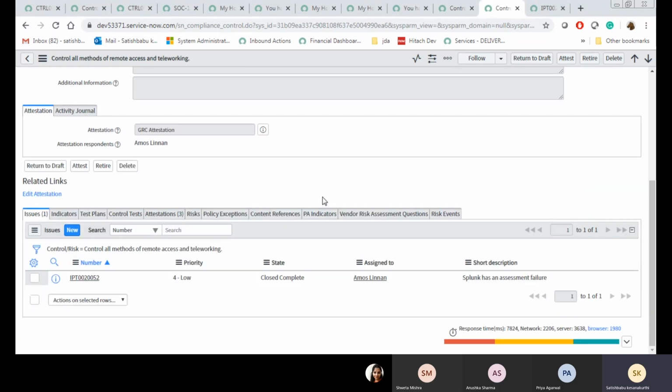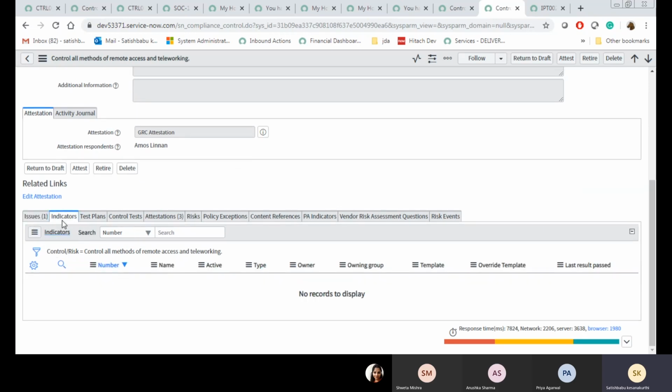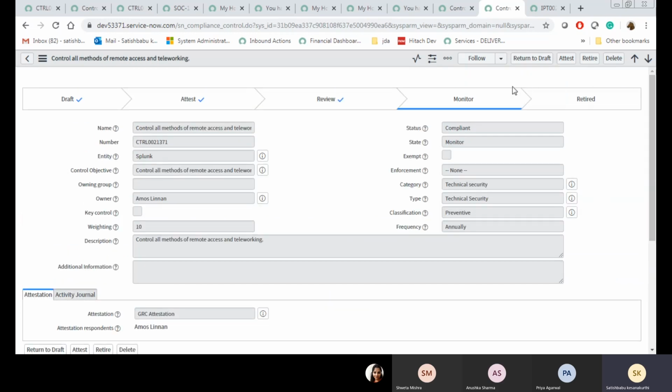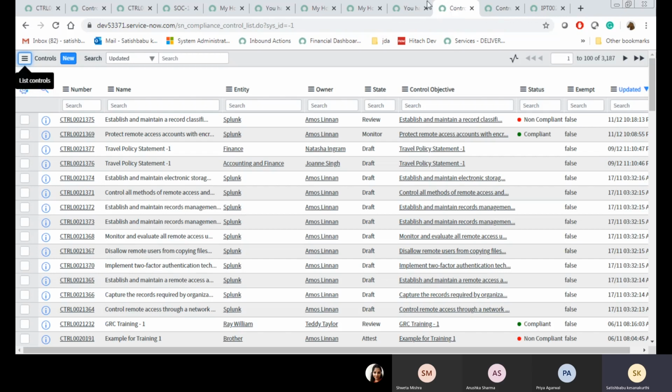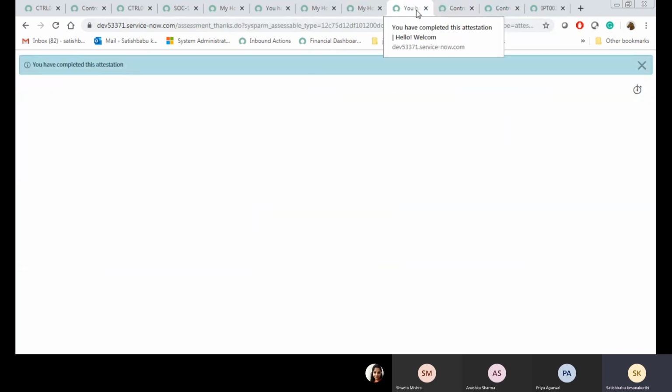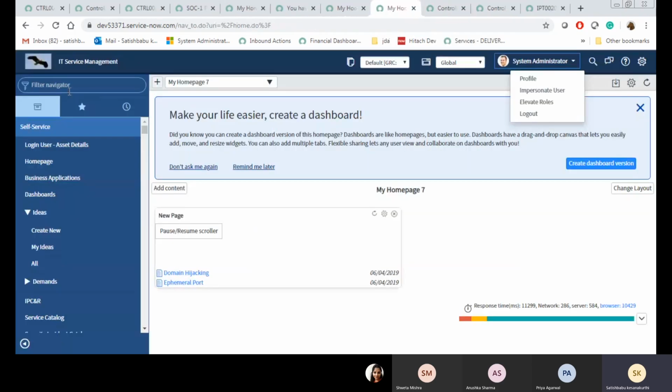Whenever the control is in monitor state, there are indicators. I said indicators are for verification and continuous monitoring purposes. How are you going to continuously monitor this particular control? Just go back to the navigator and type here indicators.